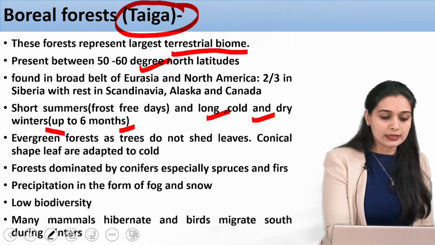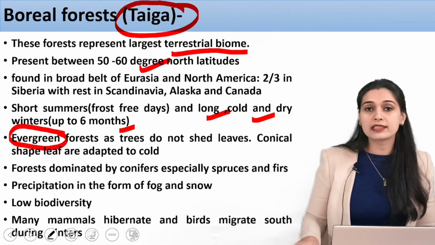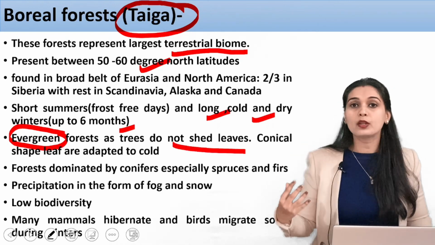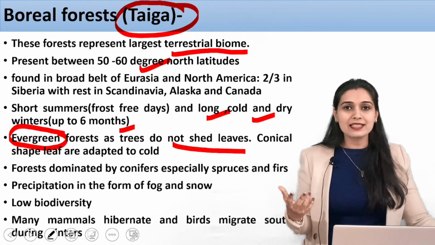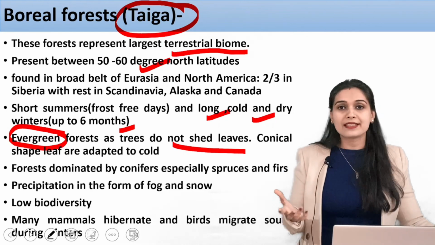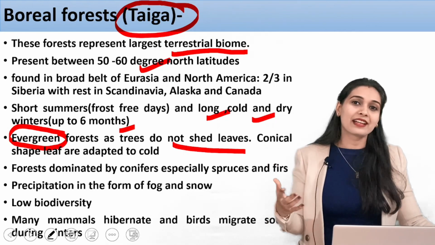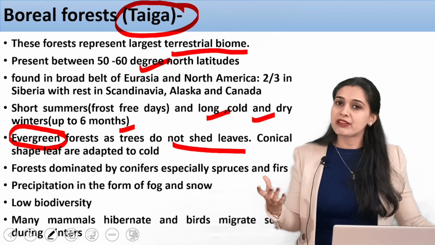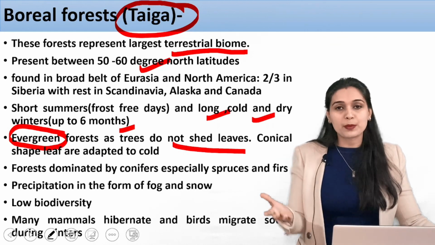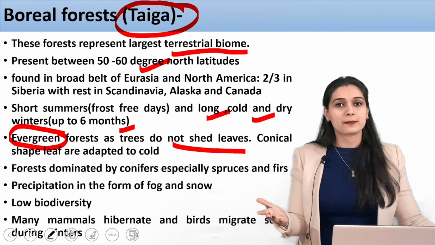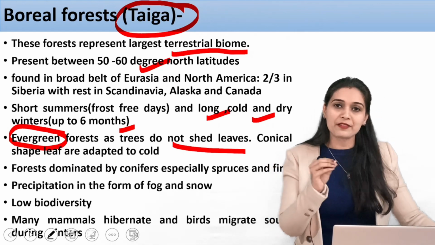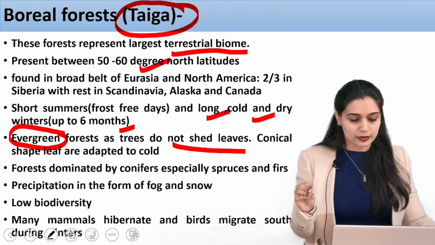The trees are evergreen. That is the most important thing here. The trees here are evergreen forest, which means they are not shedding their leaves because they have adapted to those cold temperatures. This is an example of the greatest adaptations that trees and animal species have when they are present in extreme environments. These areas experience winters for up to 6 months, so these are very cold regions. If they have evergreen forest, that is a very good adaptation.